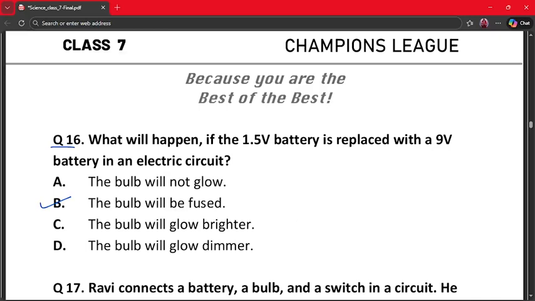The bulb will be fused because a higher voltage pushes more current. This can damage the bulb. So the bulb will get fused. That's why using a higher voltage is dangerous. Hence option B is the correct answer.